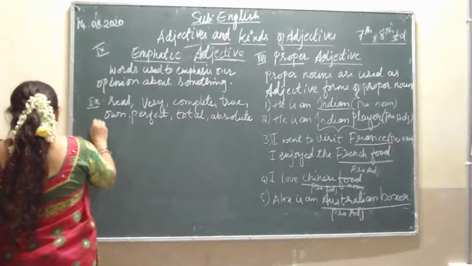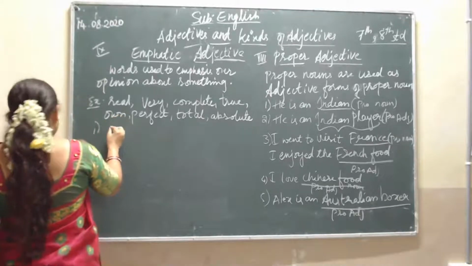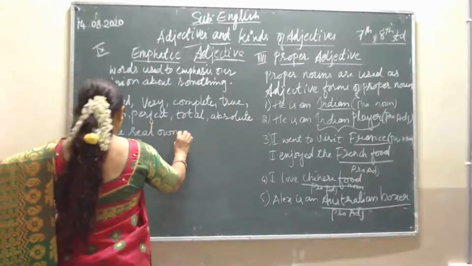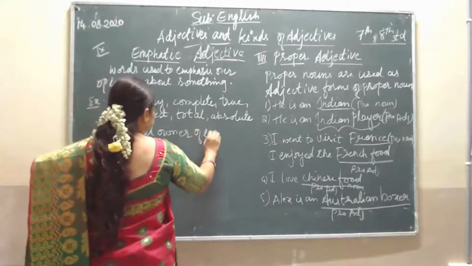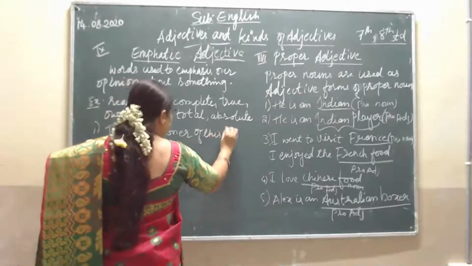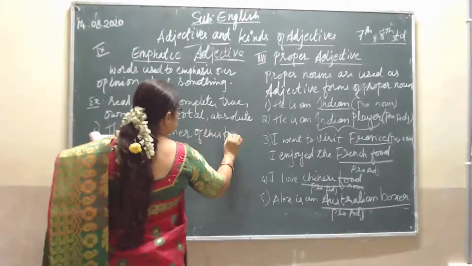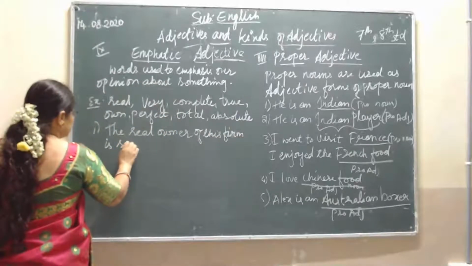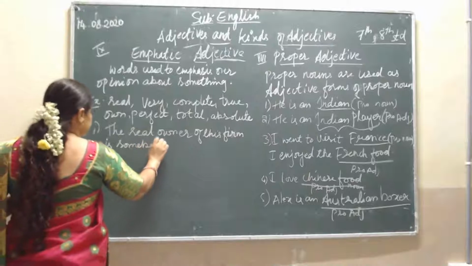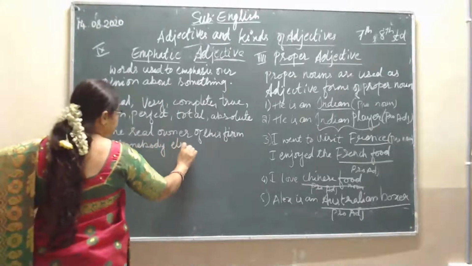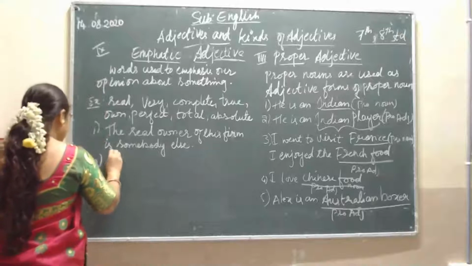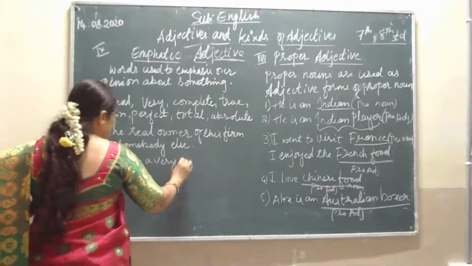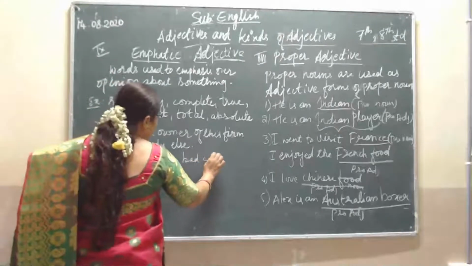So first is: the real owner of this firm is somebody else. The next example is: I have a very bad cold.